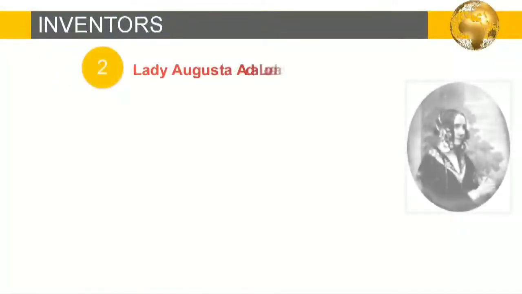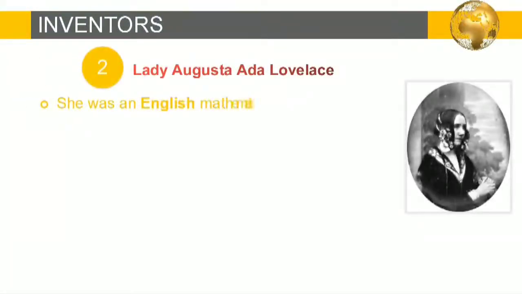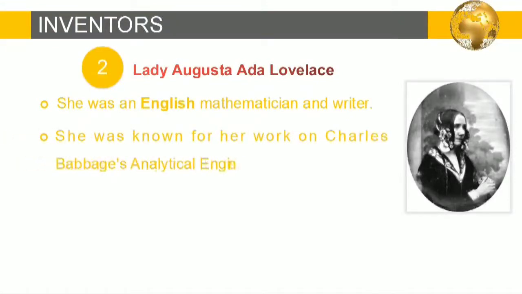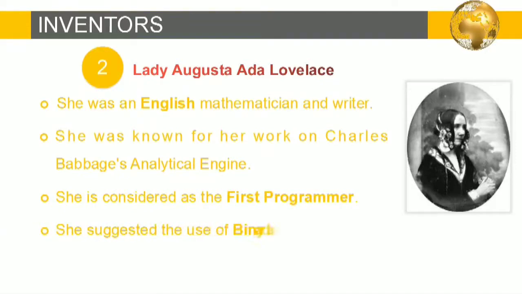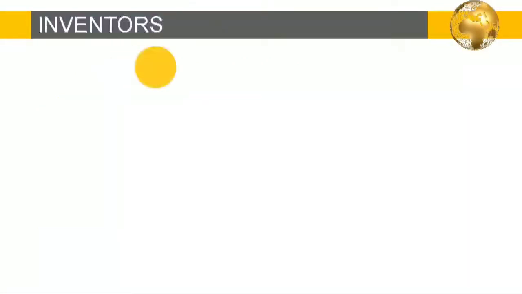Now let's see the second inventor. Name was Lady Augusta Ada Lovelace. She was an English mathematician and writer. She was known for her work on Charles Babbage's analytical engine. She is considered as the first programmer. She suggested the use of binary data storage instead of decimal number system. So, this is the first inventor who introduced the concept of binary data storage.